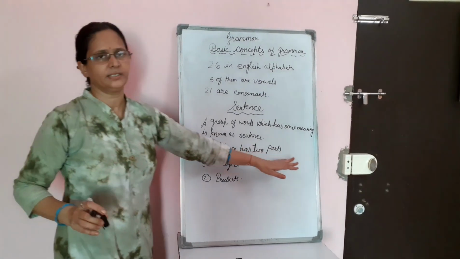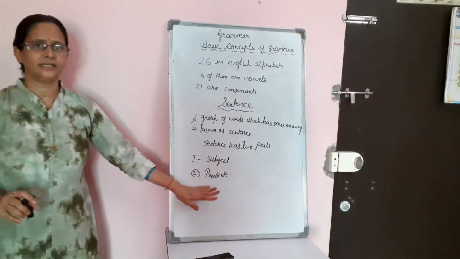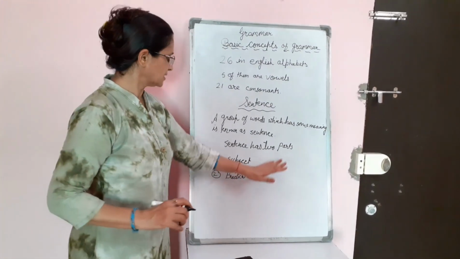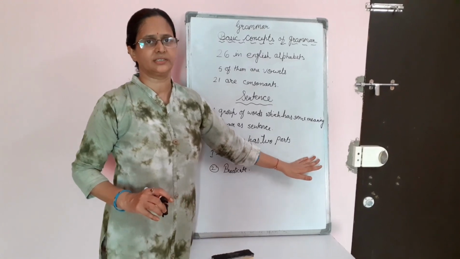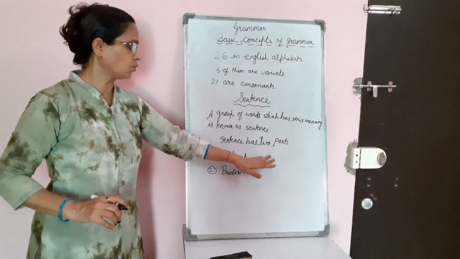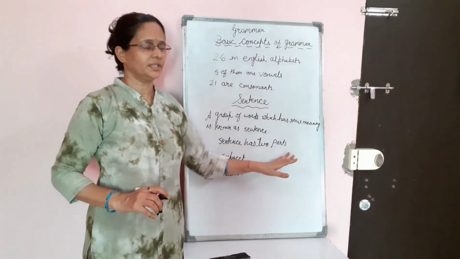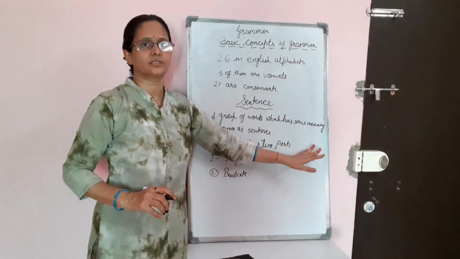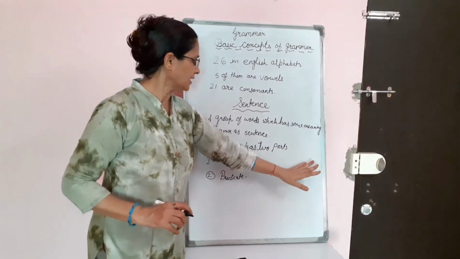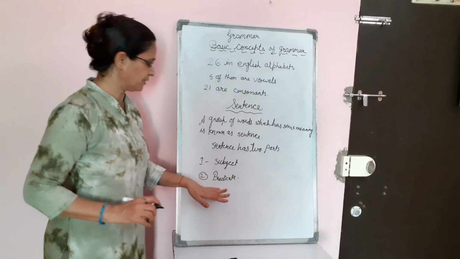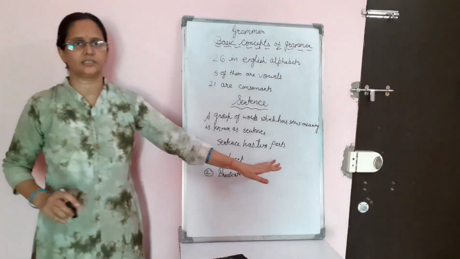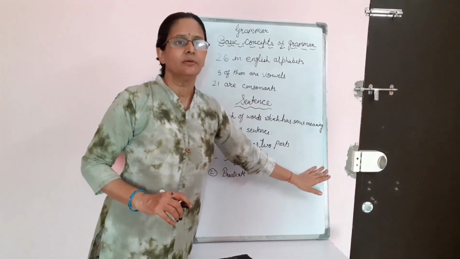Sentence has two parts. First is subject and second is predicate. Subject, in a short way we can say the doer is known as the subject. Whatever is done by some person or some subject, that is known as subject, and predicate, whatever is done by the subject, that is known as predicate.